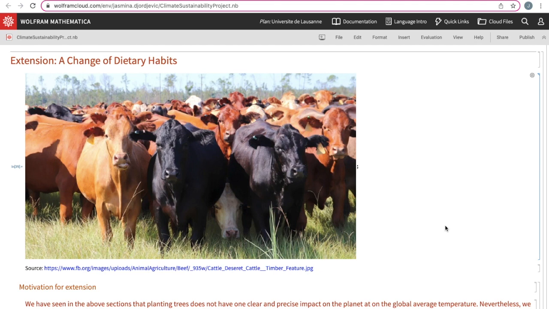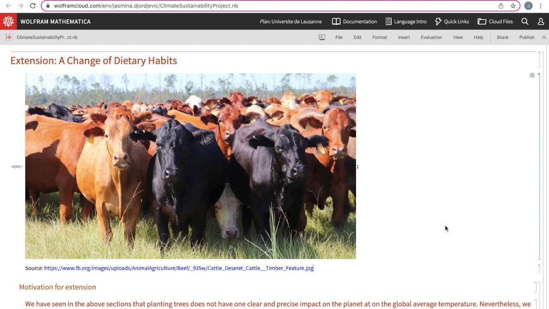So for this extension, we were really trying to find a solution for where to plant trees, and specifically because we saw that with the deserts there's this albedo problem, our initial idea was to plant trees back where we had observed deforestation, so typically like in the Amazon area. However, upon discussing with the other group members, we realized that there may actually be a larger potential for reforestation if we were to change some of our dietary habits.